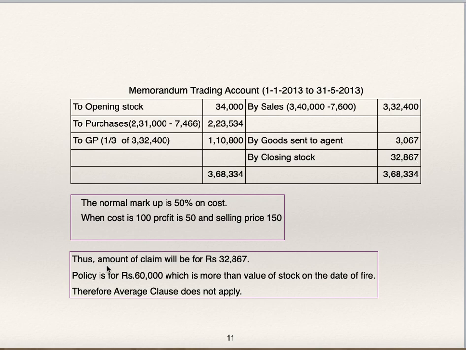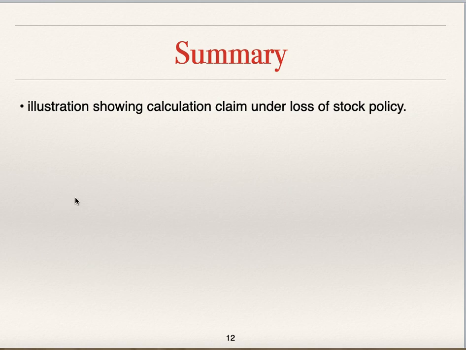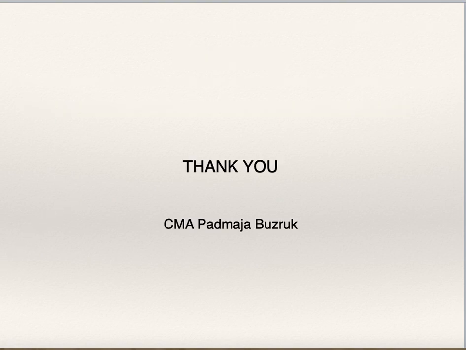32,867. Thus amount of claim will be rupees 32,867. Policy is for 60,000. So policy amount is more than value of stock as on the date of fire. Therefore average clause does not apply. In this particular video we have seen an illustration showing claim under loss of stock policy. Thank you.